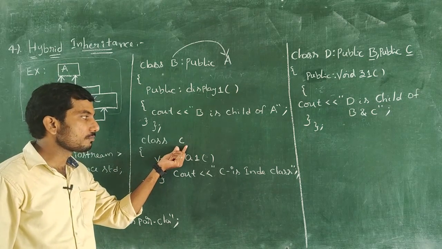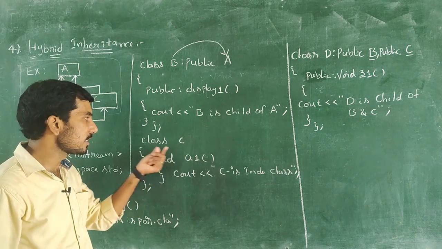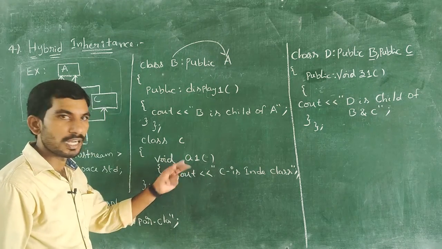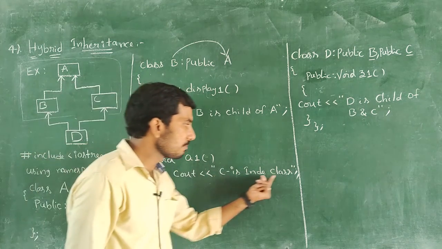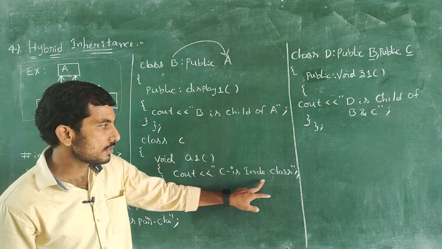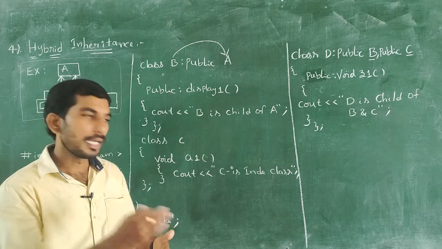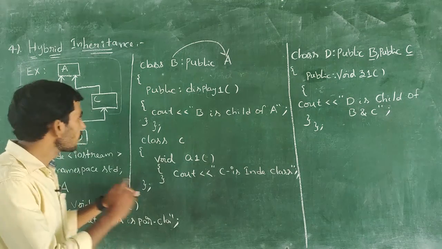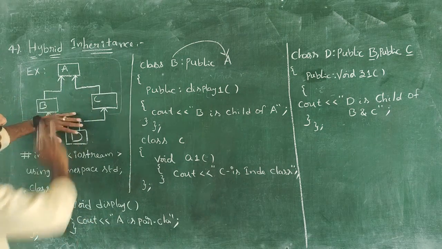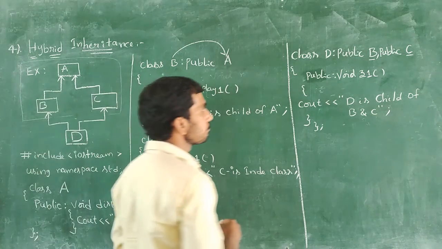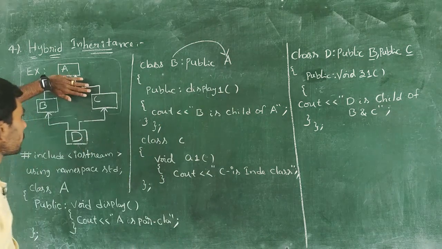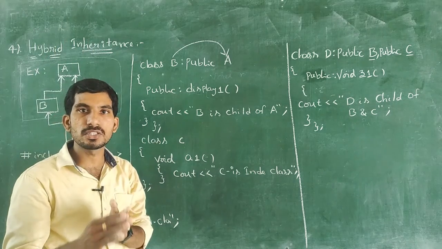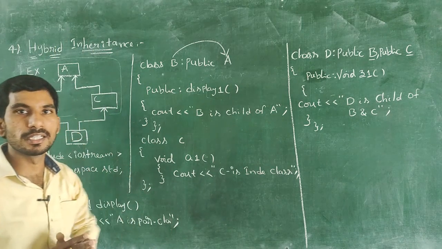Next, I am defining one more independent class, that is class C. And this class C has the A1 function. And within this A1 function, I am just printing one simple message, C is a independent class. And after that, closing the A1 and closing the class. So up to now, hierarchical inheritance is finished. Next, I want to implement multiple inheritance. So hybrid inheritance means it is a combination of hierarchical and multiple inheritance.